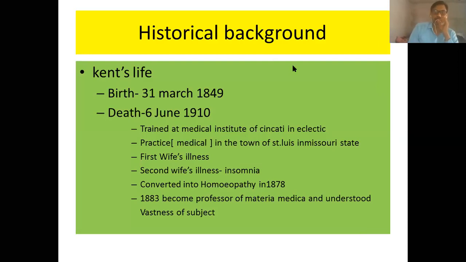So, Dr. Kent's life. He was a very important pioneer in the field of homeopathy. He was also an equally important pioneer in the field of repertory. He had a very important life period, between 31st March 1849 and 6 June 1910. So he lived a life of near about 60 years, and there were various important events during his lifetime.